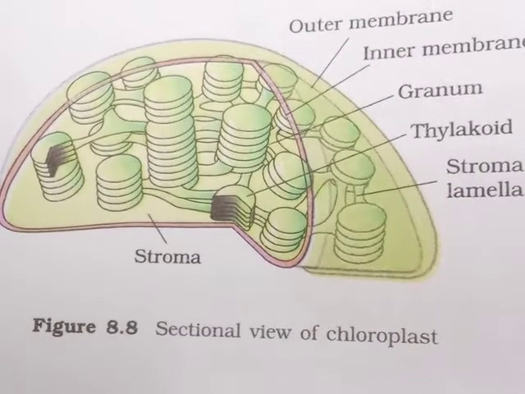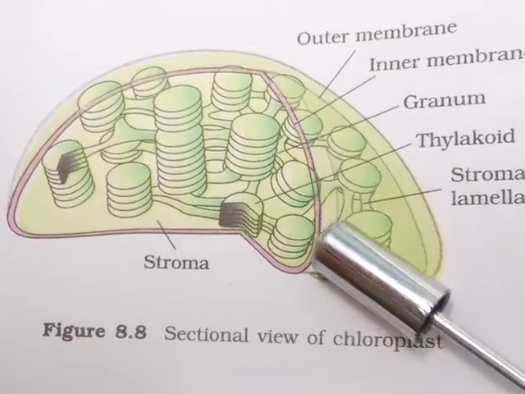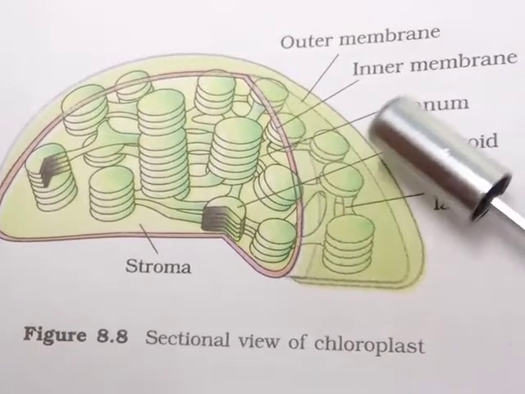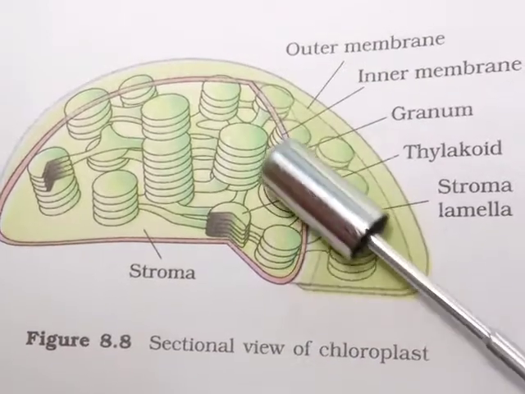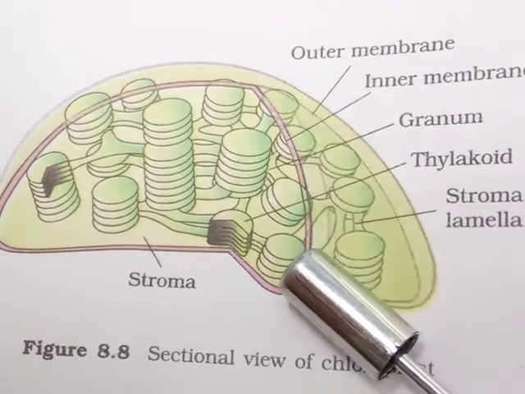As we view the structure of the chloroplast, it is a double membraned cellular structure, and of the two membranes, the inner membrane of the chloroplast is relatively less permeable.